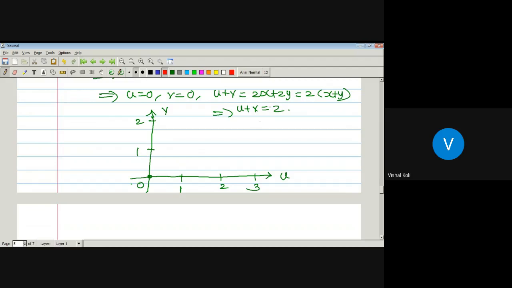Now u plus v equal to 2: u equal to 0, v equal to 2; v equal to 0, u equal to 2. And all the remaining points are in between these lines.